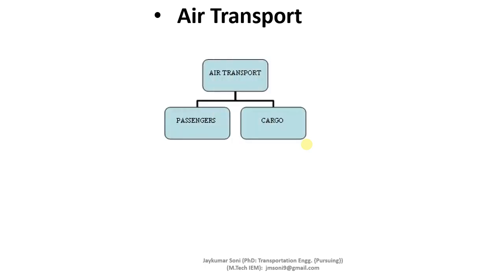And let us understand the third concept, which is air transport. Air transport is the gift of the 20th century to the world. It is the latest means of transport. Let us understand an interesting fact that the first flight in the air was made in 1903, and it ran only for 12 seconds. Successfully, it was used as a means of transport after the First World War. The First World War was fought between 1914 and 1918. The air transport can again be subdivided into two parts, which is passenger and cargo.